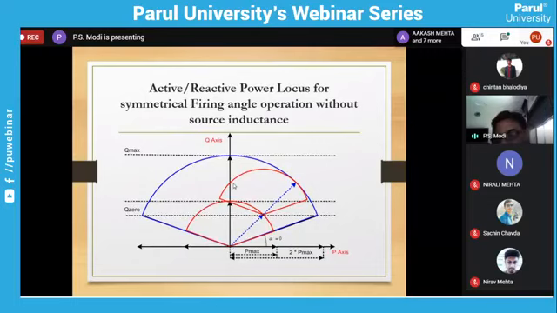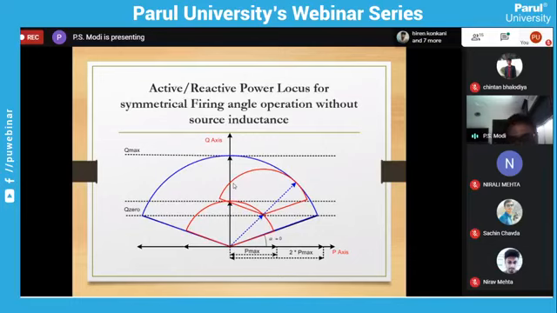If you consider the source inductance, because source inductance has a major role in any converter. Why does it have a major role? Because of the source inductor, for some duration all the devices are on, and because of that the output voltage is 0, or the output voltage is reduced because of the drop in the inductor. So we say we have triggered the converter at alpha equal to 0 degrees, but it is not actually operating at alpha equal to 0 degrees.